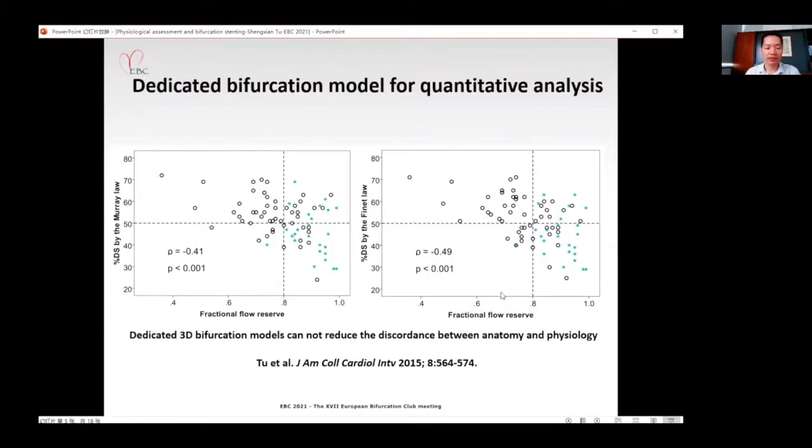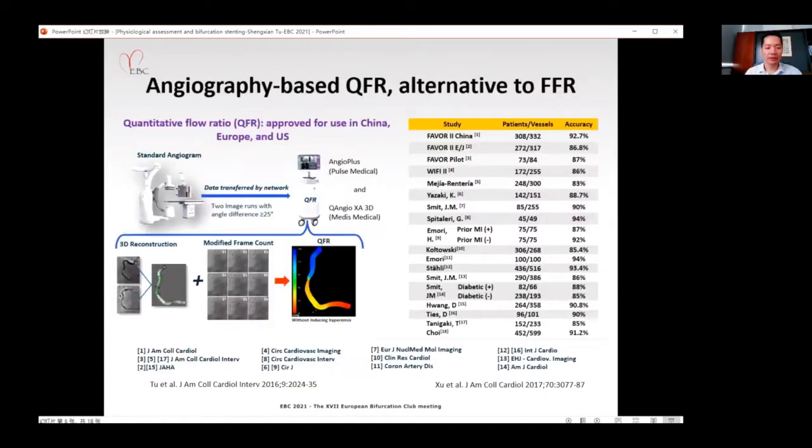Nevertheless, even using this dedicated 3D bifurcation model, the discordance between anatomy and physiology could not be reduced, indicating that we need more than QCA. So we also developed the angiographic-based QFR to calculate FFR from angiographic images. The QFR has been integrated into the Angio Plus system by Pulse Medical and the QAngio XS 3D by Medis. Both systems have the same algorithm.